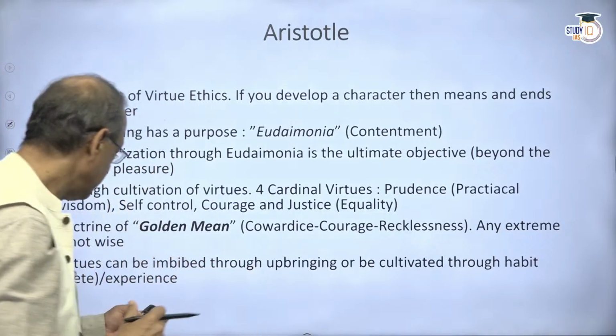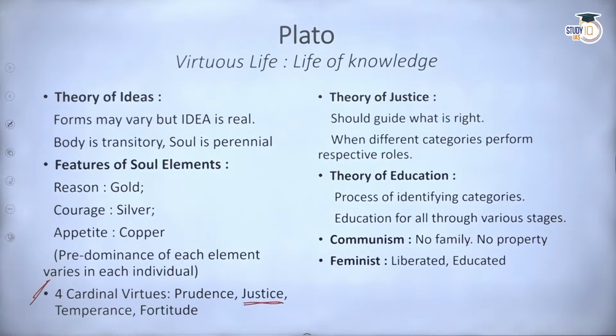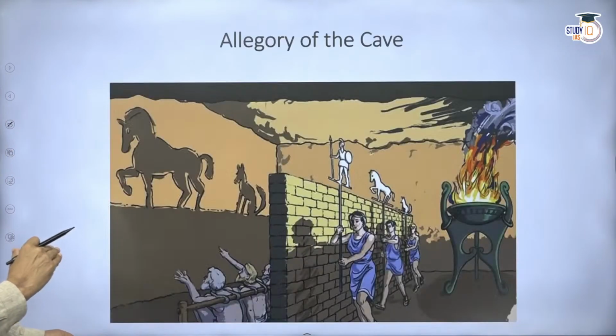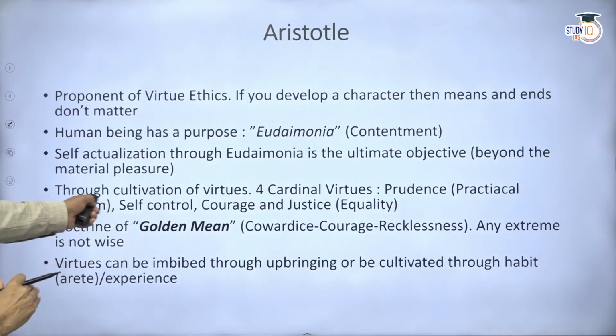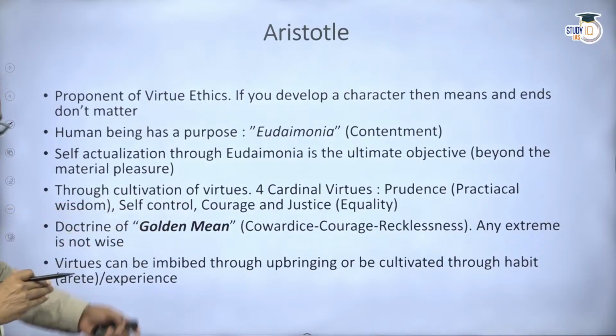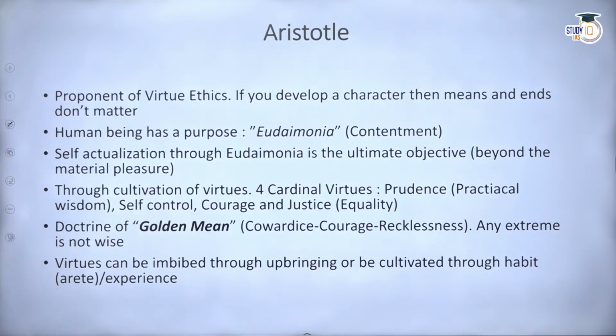And this comes from something which we talked about in Plato, where we talk about temperance. Temperance is avoiding extremes. And here, Aristotle is developing it further, and he also uses the word self-control. He uses temperance and elaborates it further and talks about a golden mean. We'll come to that later on.